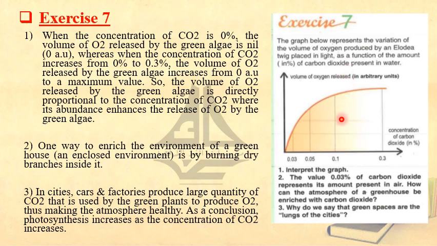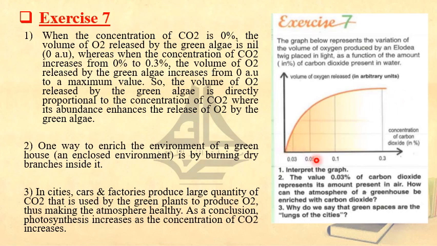So let's check how photosynthesis is being affected by the concentration of carbon dioxide. As you notice in such a graph, many students ask me that on the y-axis there are no values. It is normal. If there is no value, you should not put any extra value from your knowledge. It's wrong. You have to interpret or analyze such a graph as it is. Since on the y-axis there is no value, you can say it increases to the maximum or to a certain limit and then it remains constant, for example.